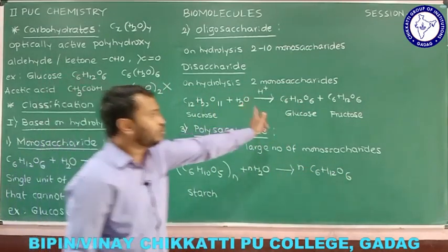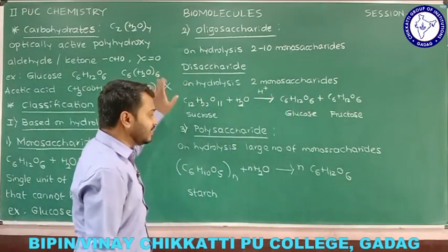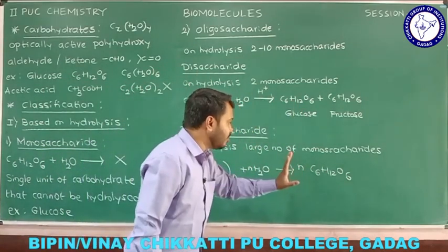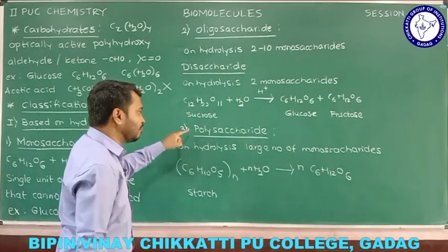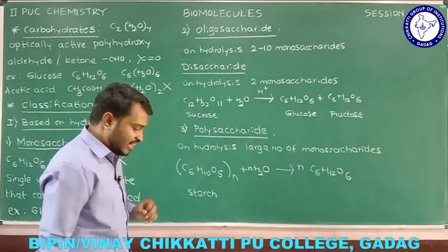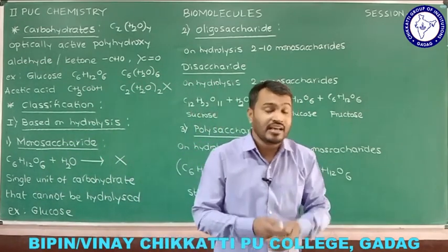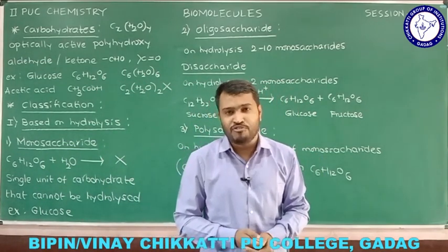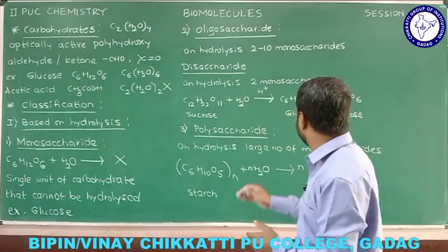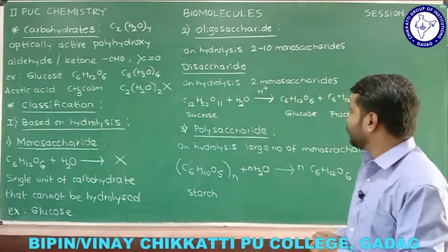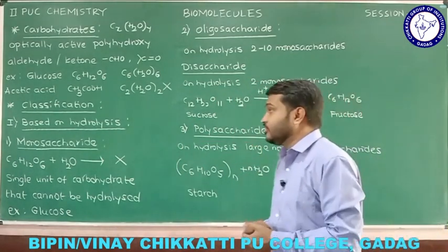So earlier we got 2 actually, therefore we said disaccharide. Here n number of this single unit we are going to get, and that we call a polysaccharide. Starch is an example for polysaccharide, cellulose is an example for polysaccharide, glycogen is also an example for polysaccharide, and that is all about the different classification of carbohydrates based on hydrolysis.